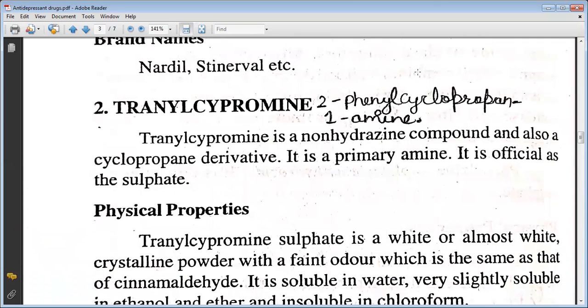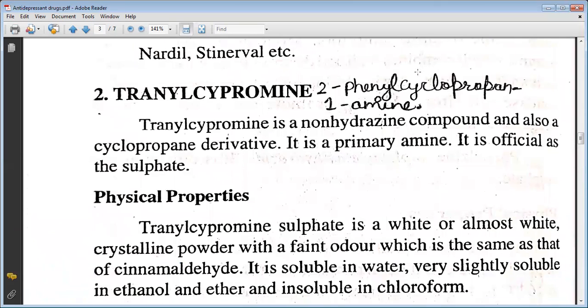Second class of drug is the tranylcypromine. The nomenclature is 2-phenylcyclopropan-1-amine. It is a non-hydrazine compound and also a cyclopropane derivative. It is a primary amine. It is official as sulfate.